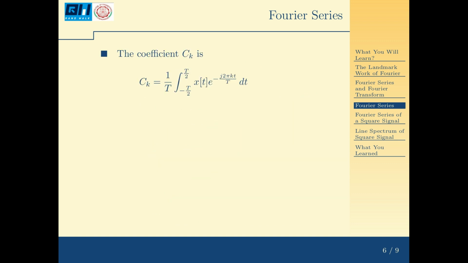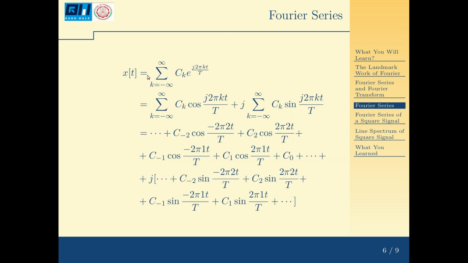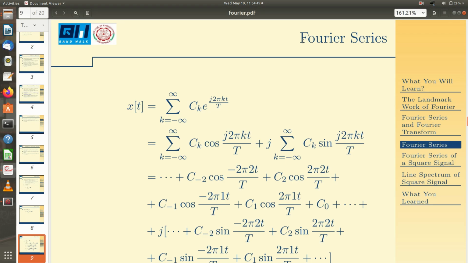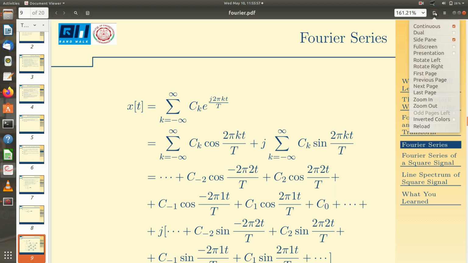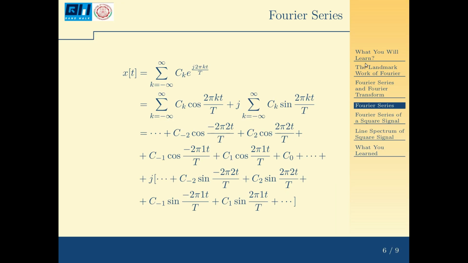Now let us expand this slightly. That is, if I look into the equation x(t) = sum over k from minus infinity to infinity of c_k e raised to j 2 pi kt by T, but e raised to j theta is cos theta plus j sin theta.